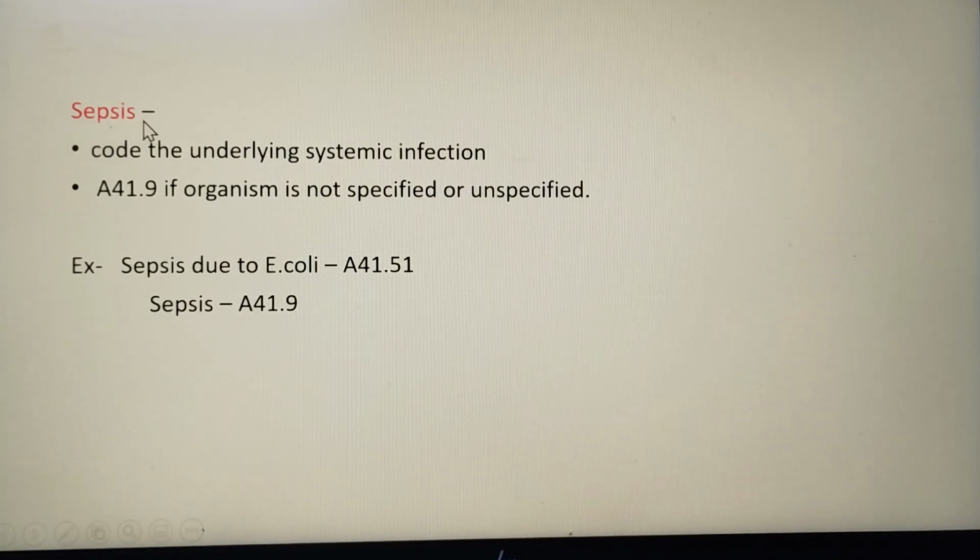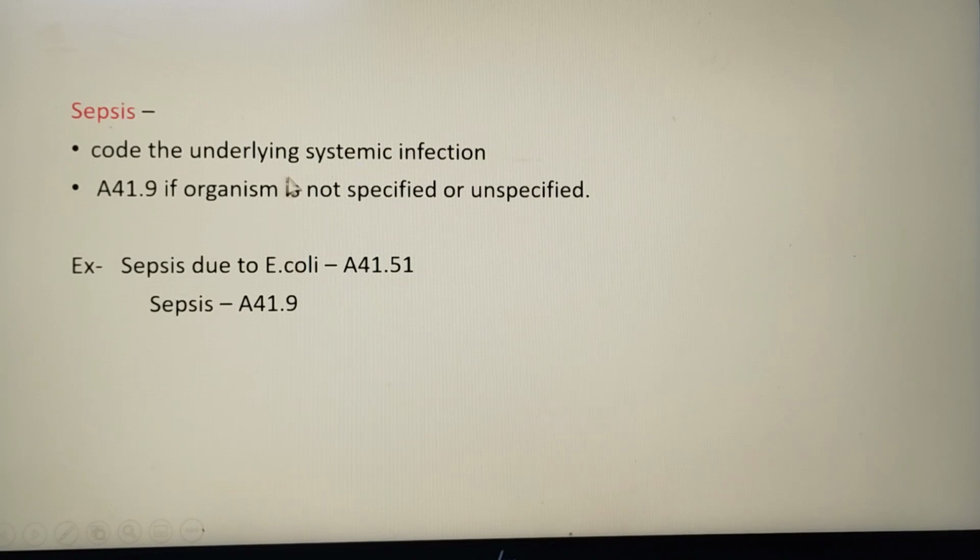First, sepsis. If sepsis is given, then we have to code the underlying systemic infection. That means the organism that is causing the sepsis. Here is an example. If it is documented as sepsis due to E. coli, then we have to code A41.51. First we have to look up the code through sepsis and E. coli. Then we will get this code.